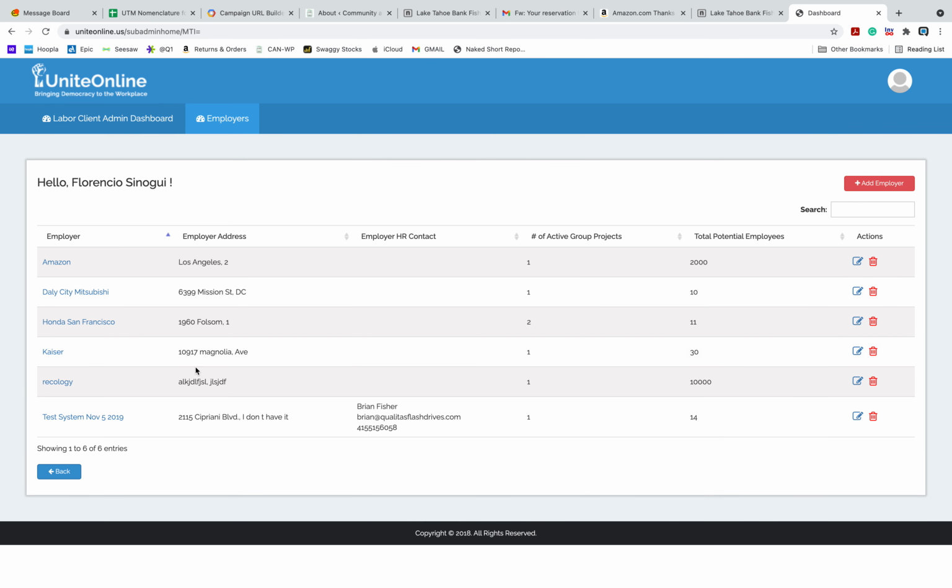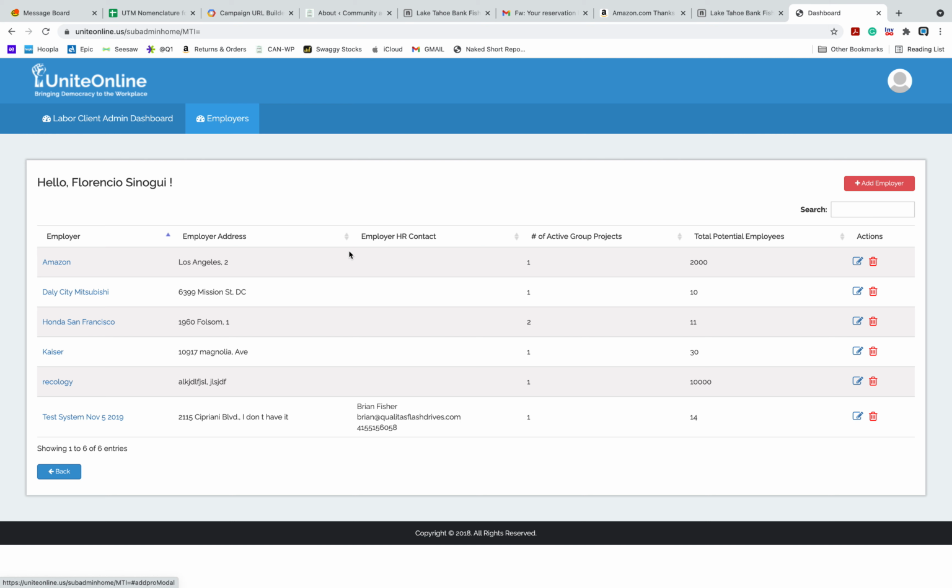So I'm going to drill down here into him. And then here you go. These are the different places that he's organizing: there's Los Angeles 2, there's Mission Street, DC, 1960 Folsom. These would all be considered employers, in a business. And you can add these different employers, these different businesses.